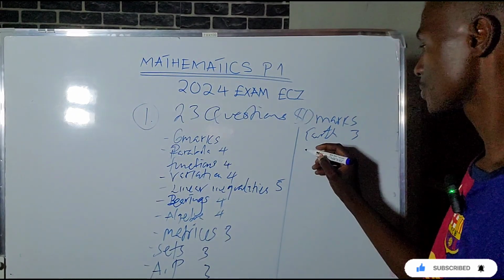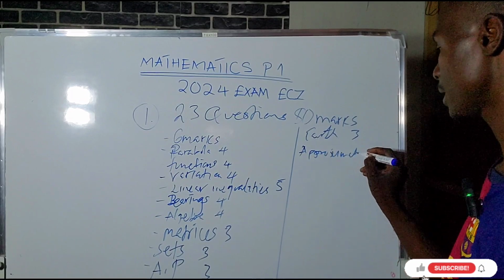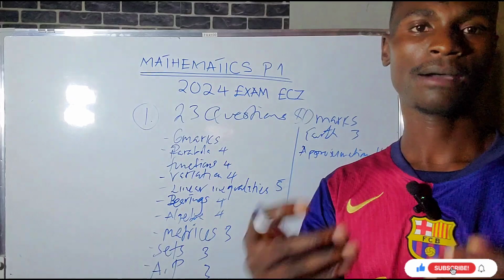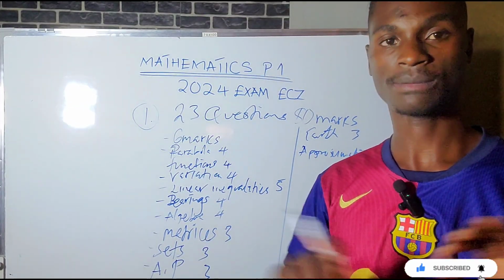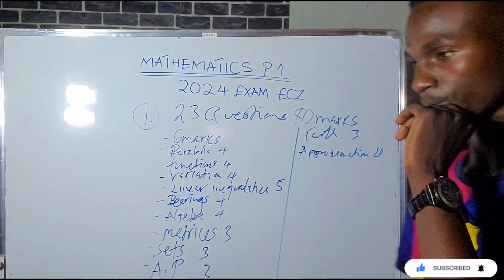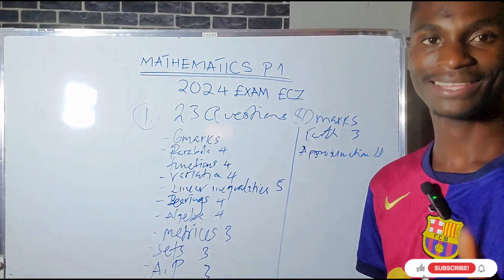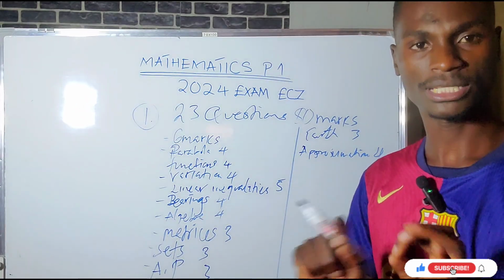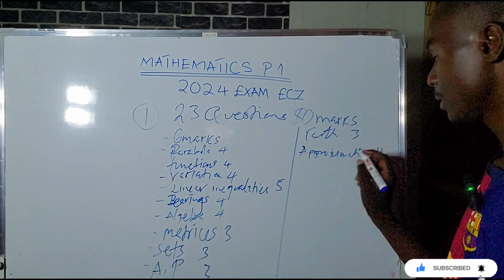Then there is also approximation. Approximation is 4 marks. This is where you find absolute error, percentage error, something like that. Now, everything I'm writing here, you find them. That's a good part of mathematics paper 1. It is predictable. Just focus on this.